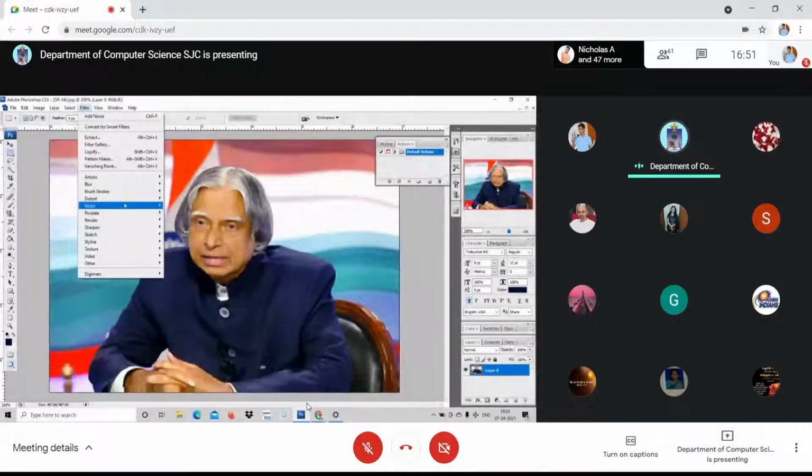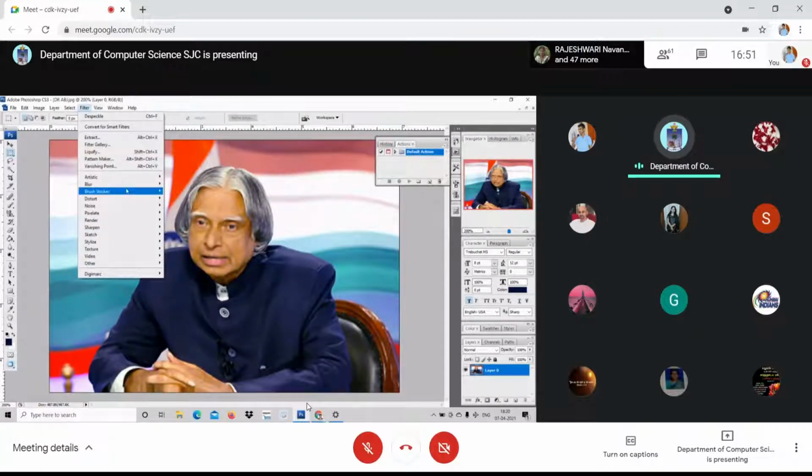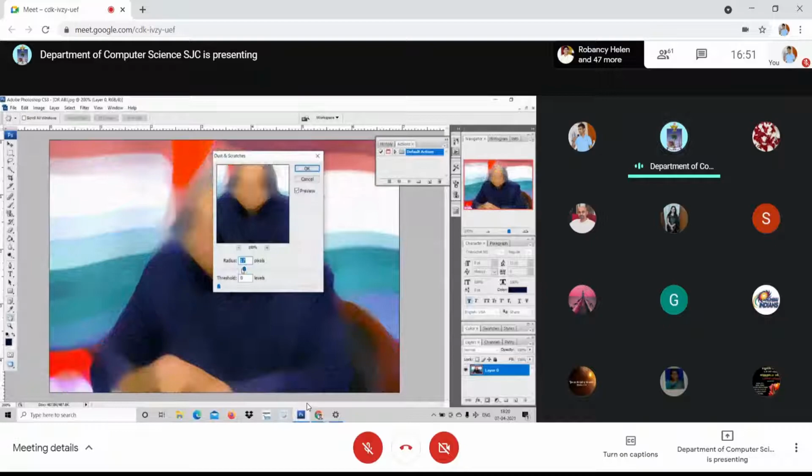Go again to filter, noise, and despeckle. There are only 5 options, I just give you all these 5. Despeckle works with one click, right? Increase the radius. You can adjust and see.